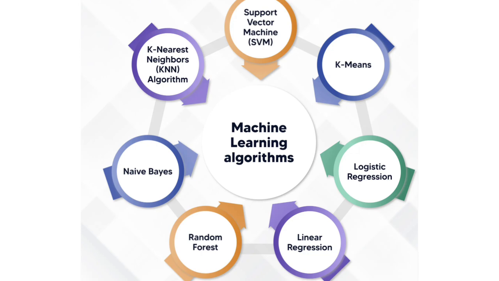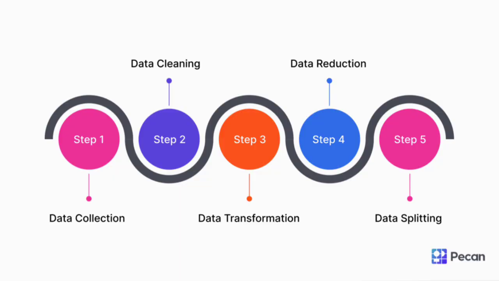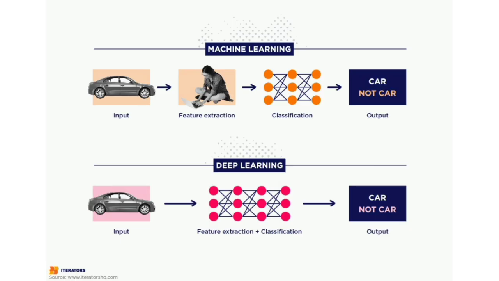Algorithms. Machine learning uses algorithms like decision trees, linear regression, and random forests. Deep learning uses neural networks, which require much more data to train effectively. Training time and data requirements. Machine learning typically needs less data and can be trained faster. Deep learning requires huge amounts of data and a lot of computational power, which means it takes longer to train.